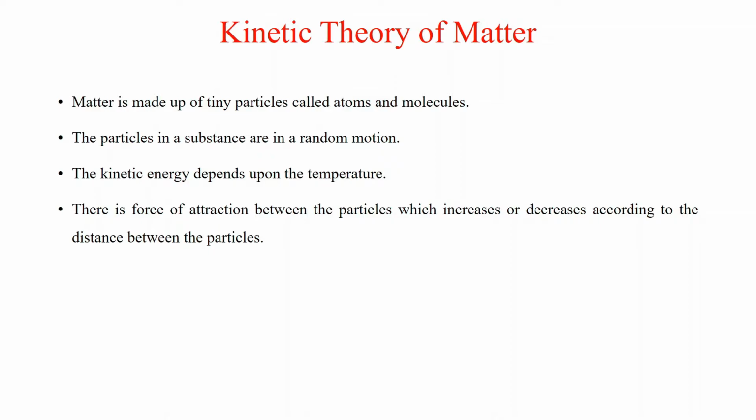Next one, the particles in a substance are in very random motion. What does it mean? See, the particles in matter do not move in a straight line. Rather, one particle moves in one direction, another particle moves in a different direction. So the motion is random. This is why it is called random motion.